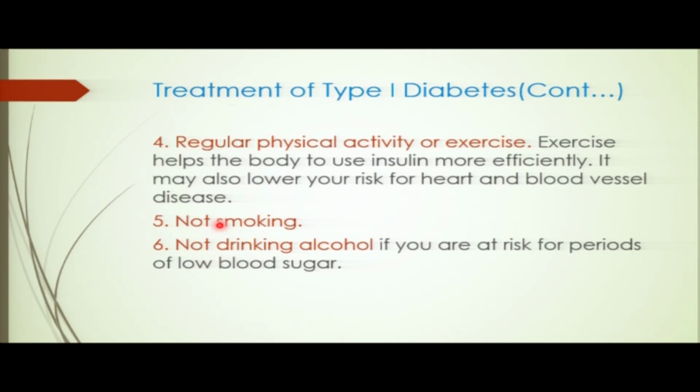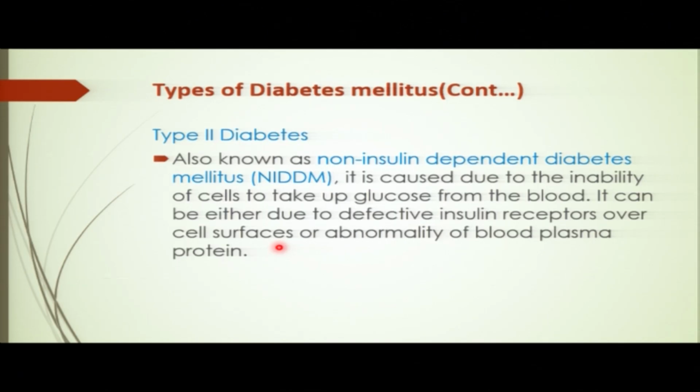So another one is not smoking. Avoid smoking, my friend. Smoking can reduce your immunity, and then the sugar can also rise in the blood. So do not drink alcohol. Remember, most alcohol does contain sugar. So that's why when you suffer diabetes, don't drink alcohol. Are you together? Nice.